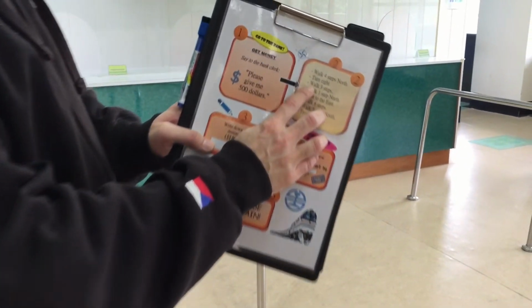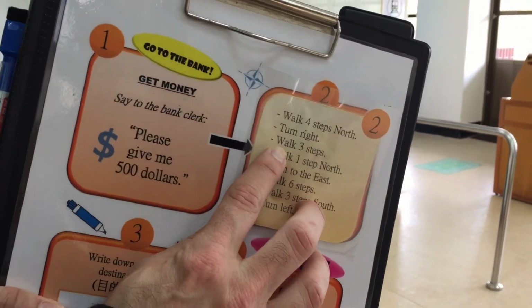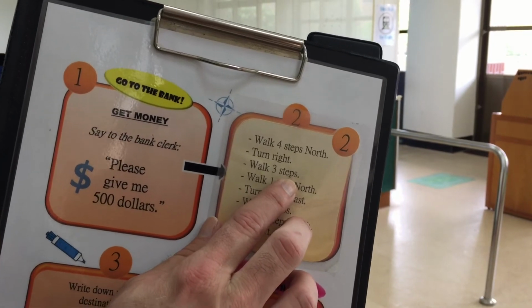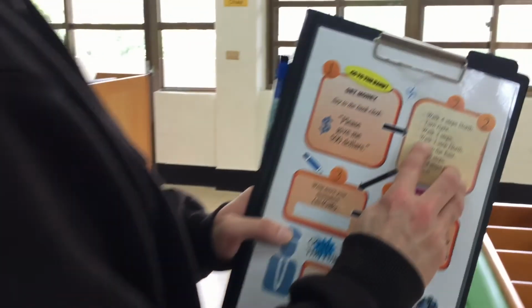Next, what does it say? Walk 3 steps. So let's do that. Let's walk 3 steps. Here we go. 1, 2, 3. Then what's next? Look at the directions. What's next?